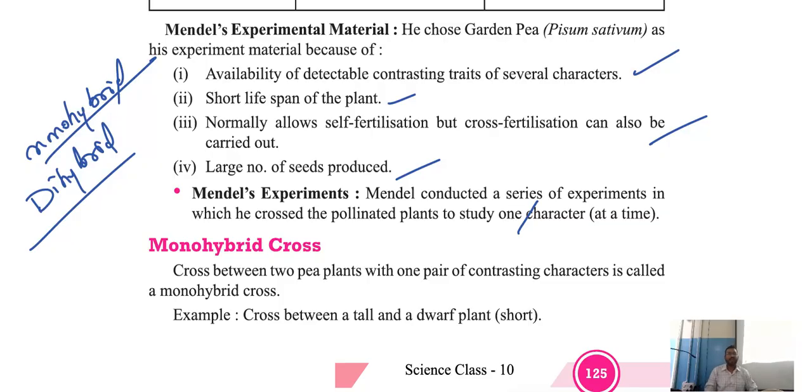Okay, I hope the class is interesting for you all, guys. You have understood the basics about Johann Mendel and the basics about the chapter Heredity. So in our next class, we are going to continue the chapter Heredity with monohybrid and dihybrid, and how to draw the checkerboard, also called Punnett square. That is one of the most important questions for 3 marks. So our next session will be very helpful for you, for examination and also for your knowledge.